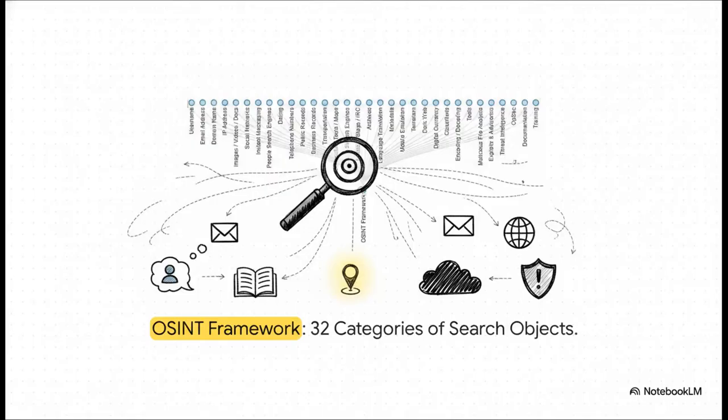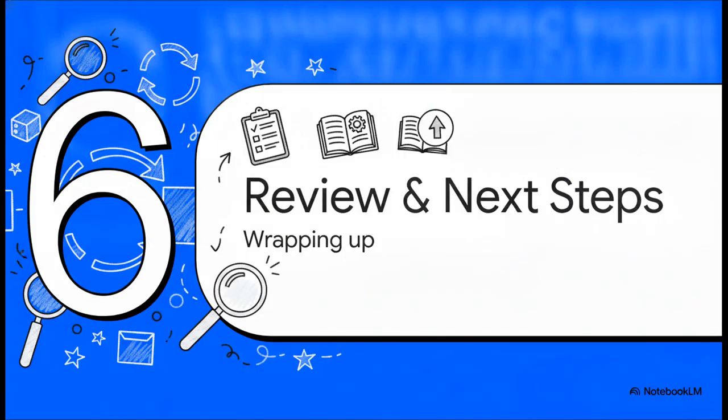To pull all of this off, professionals rely on massive toolsets like the OSINT framework. This interactive web categorizes tools to search for 32 different types of objects. It's brilliant. An investigator can start with a single tiny data point, like a username, an email address, or a domain name, and branch out to search public records, dark web resources, and malicious file registries to build a completely comprehensive intelligence profile. And finally, Section 6, Review and Next Steps.